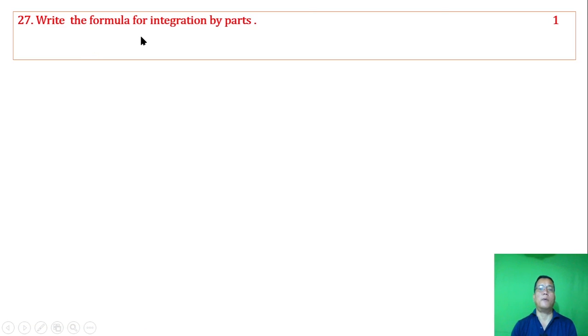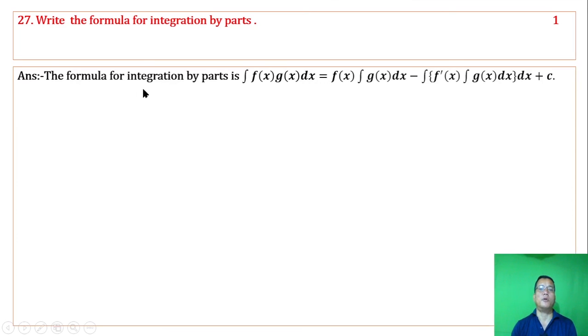Write a formula for integration by parts. The formula for integration by parts is the integral of f of x into g of x dx equals f of x times the integral of g of x dx minus the integral of the derivative of the first function into the integral of the second function dx, plus c.